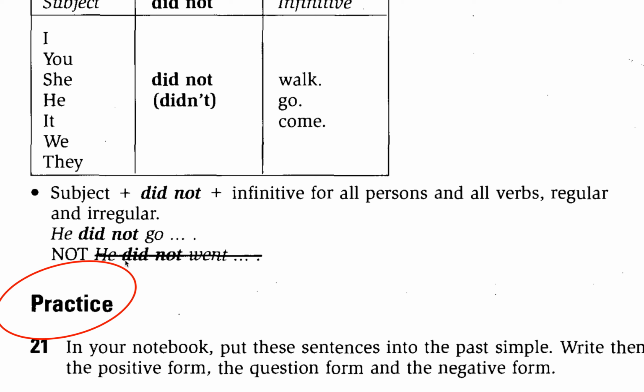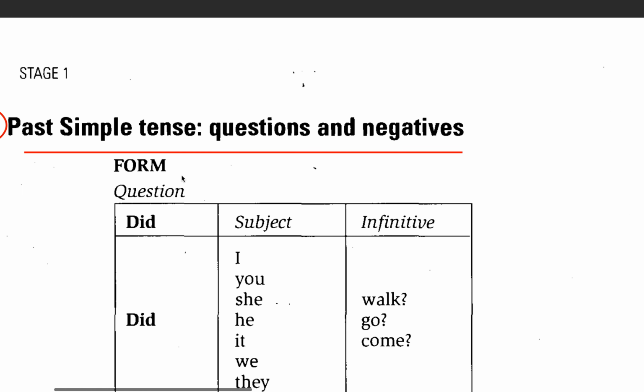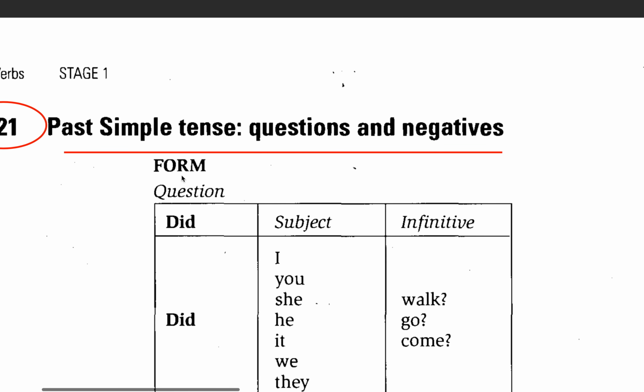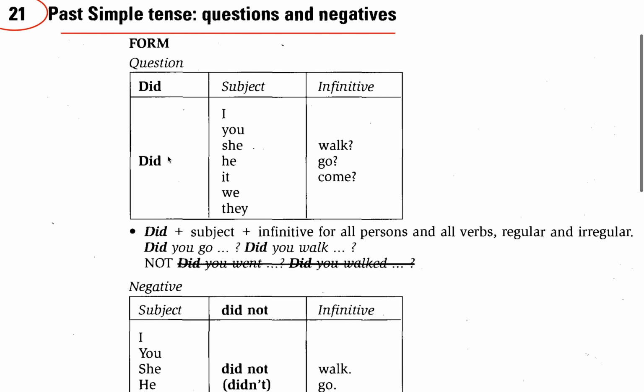This is wrong. So this is the past simple tense in question and negative. And I hope that you can understand the past simple tense. We use the past simple tense to talk about a past action, or an action that happened in the past. So this is how the past simple tense works. When you want to talk about a past action, you can use the past simple tense.